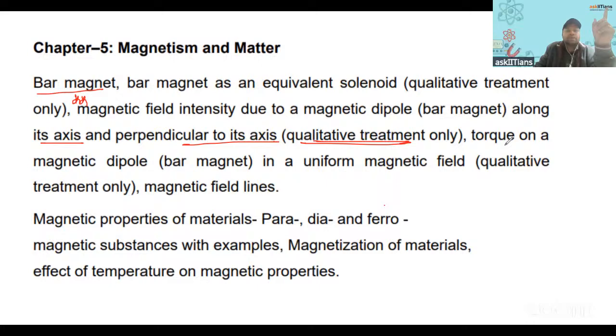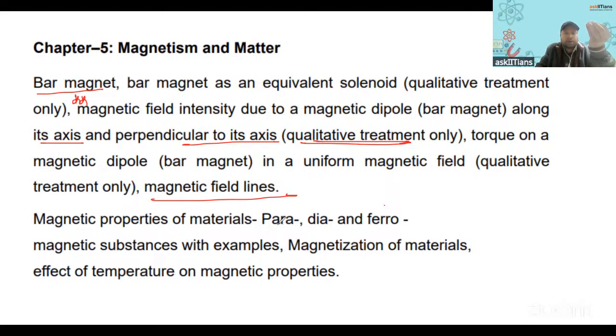Then we have torque on a magnetic dipole, bar magnet, in a uniform magnetic field. In that also you need not do the derivation, only the formula. And then the magnetic field lines that I have told you. They might ask you to draw the magnetic field lines and tell the properties of the magnetic field lines. So here the bar magnet is important. And then we have magnetic properties of materials: para, dia, ferro. You need to tell the magnetic substances with examples. What are the examples of them?